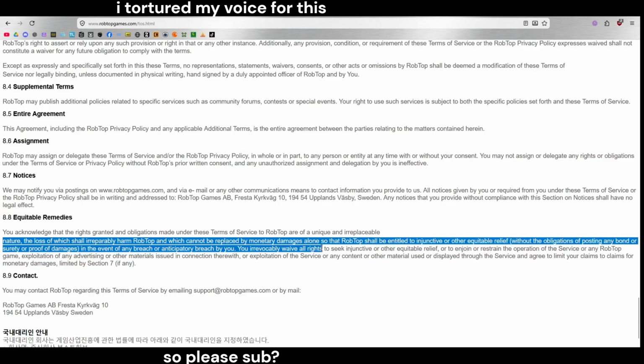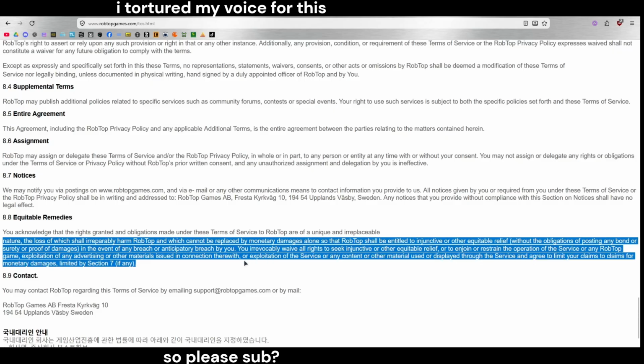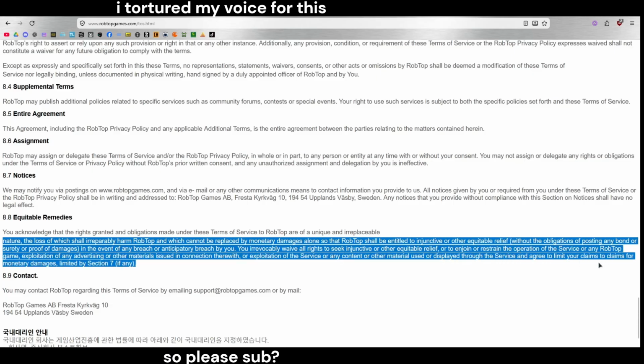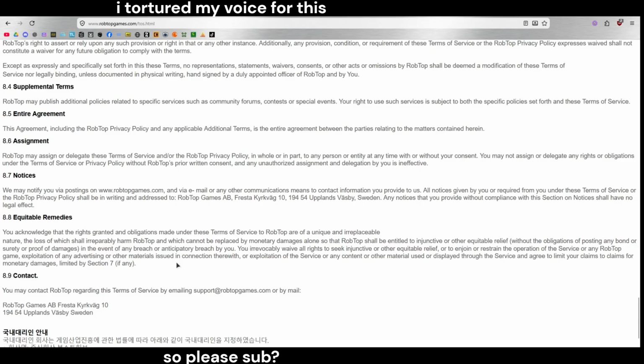You irrevocably waive all rights to seek injunctive or other equitable relief or to enjoin or restrain the operation of the service or any RobTop game, exploitation of any advertising or other materials issued in connection therewith, or exploitation of the service, any content or other material used or displayed through the service, and agree to limit your claims to claims for monetary damages limited by Section 7, if any.